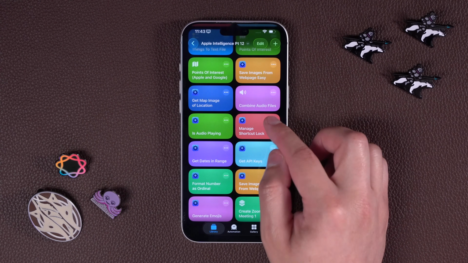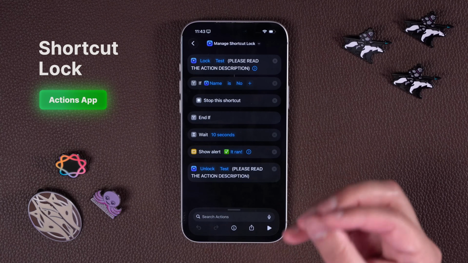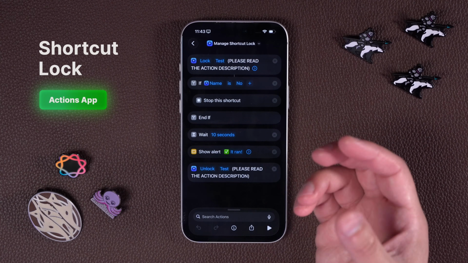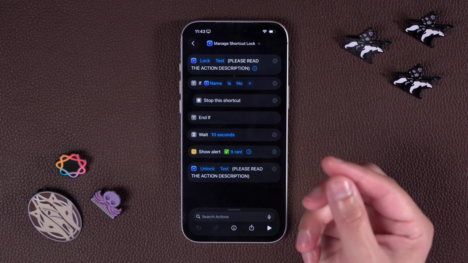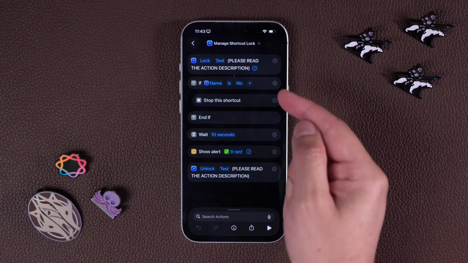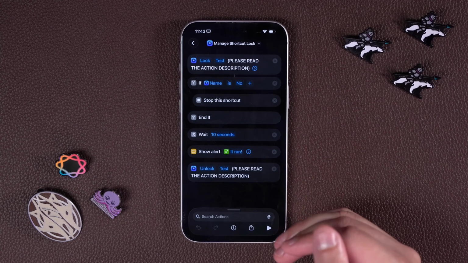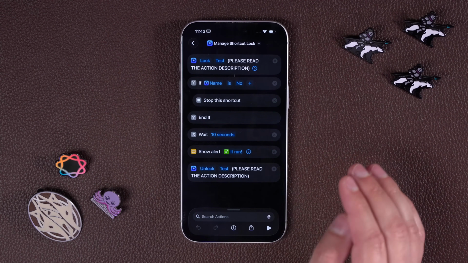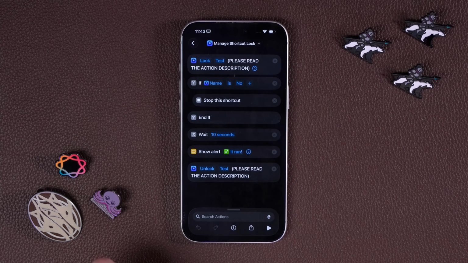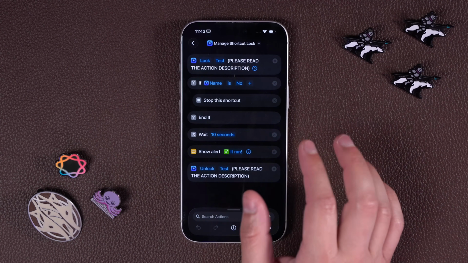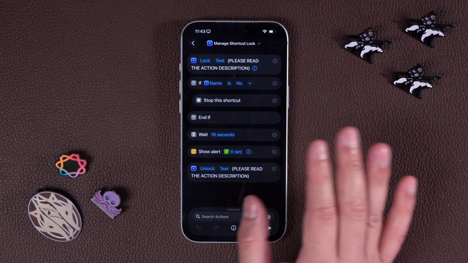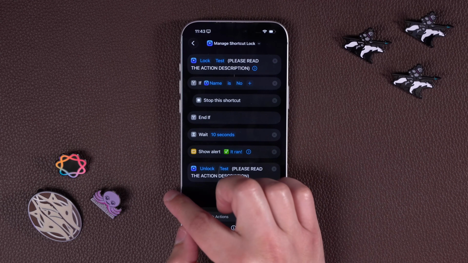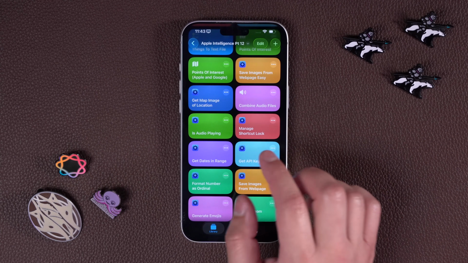Last few here, this one is kind of a niche use case, but if you run automations multiple times in a row, this is actually a locking method where if you add the lock action and then an if statement, and it kind of has to look just like this, it won't allow the shortcut to run on other devices synced with iCloud at the same time. I have a couple shortcuts that have a habit to duplicate run for some reason, and so this lock action has been really useful. If you have questions on how to use that, let me know.